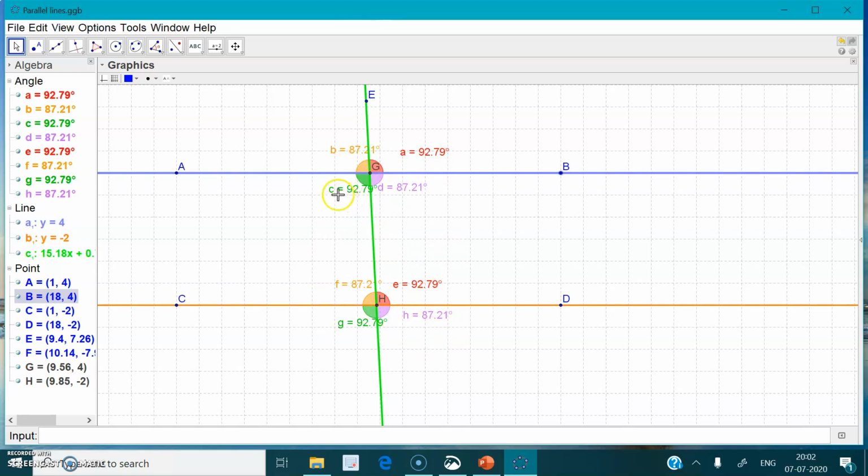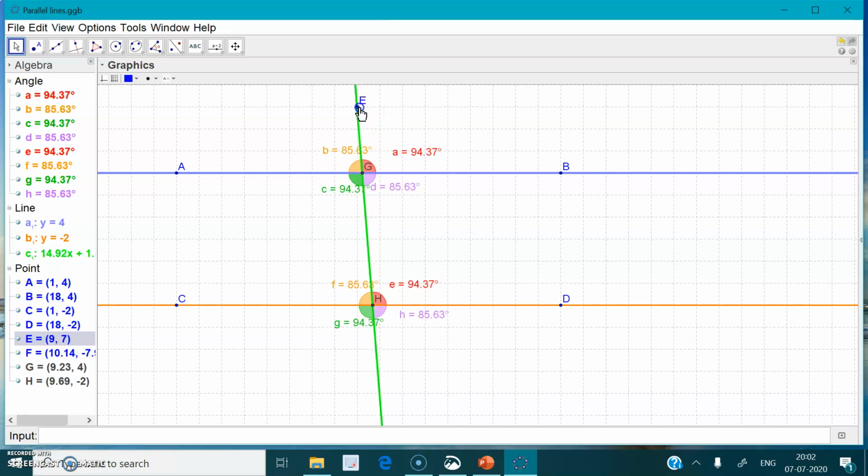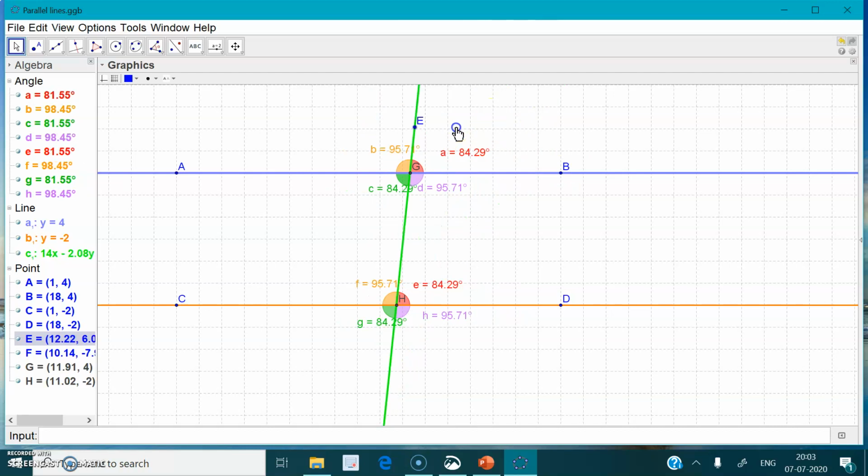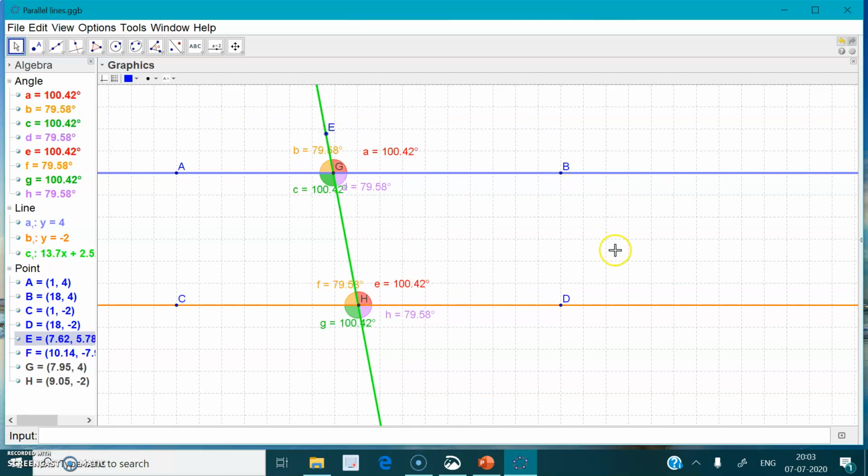Now let's check for alternate angles. See, angle C and angle E are alternate angles, and the measures are equal. Angle D and F are also equal. Now if I move the transversal, see what happens. The values change, the measurements of the angles are changing, but the relation remains the same. That is, all corresponding angles are equal, and alternate angles are also equal. Wherever I take them, they will always be equal. The same relation will be shared. Hope this is clear to you, students.